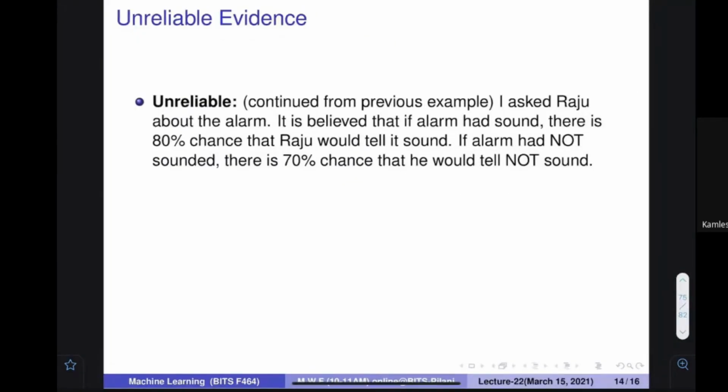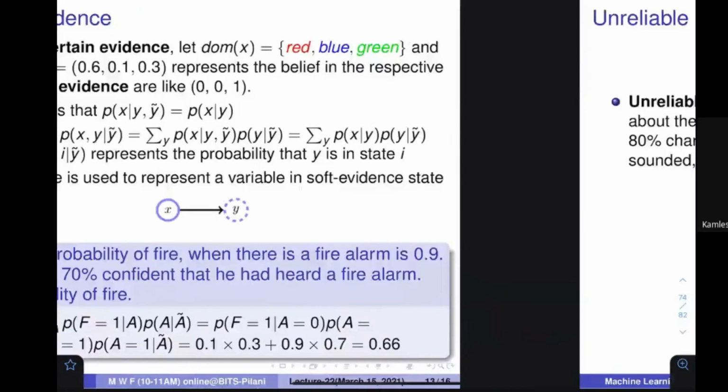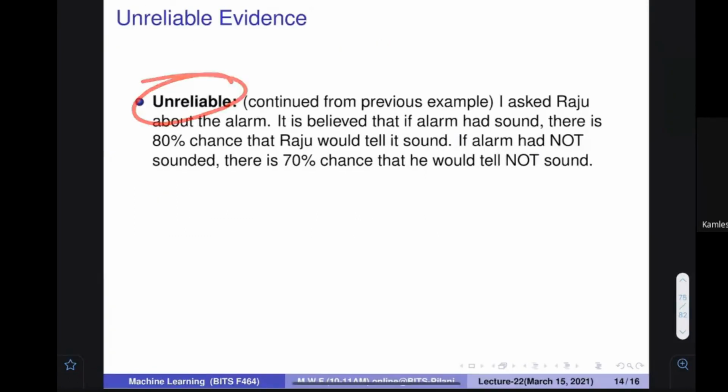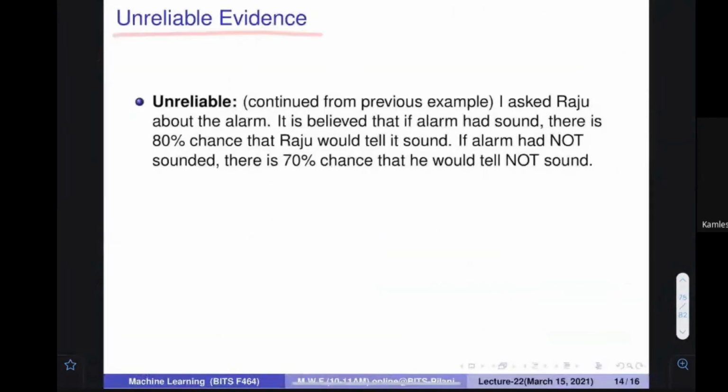So this is the one thing. Then he was uncertain about what was happening. Sometimes he may be unreliable also. For example, sometimes it may be possible that Monu knows that there was a fire alarm, but he is not telling you. Those cases are called unreliable evidence.